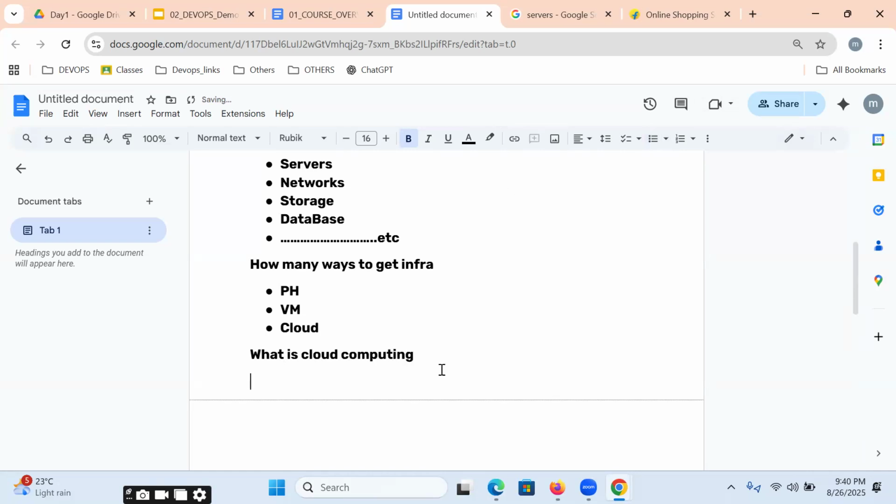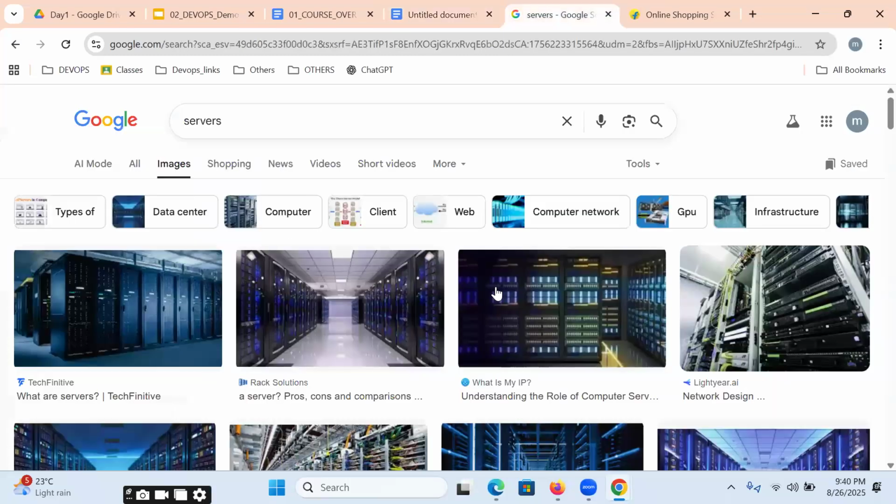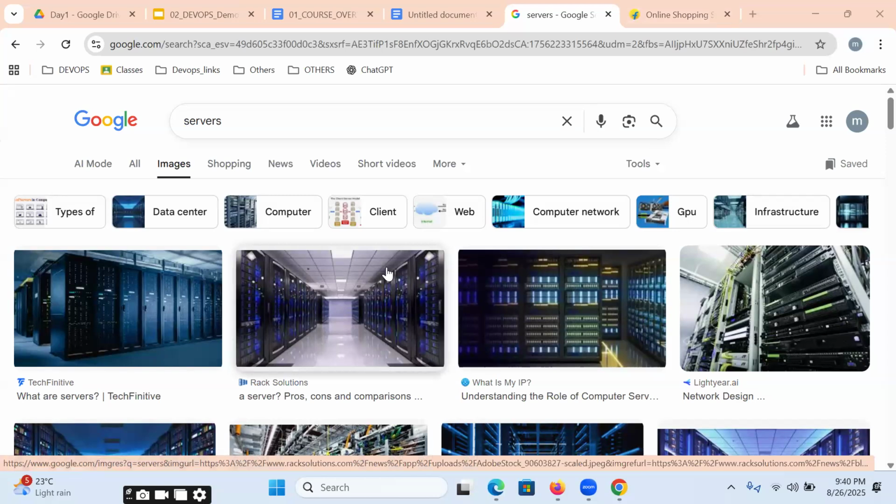Before understanding cloud computing, let us understand what a data center is. What is a data center? The huge computing power kept rack-wise in a big room, we call it a data center.